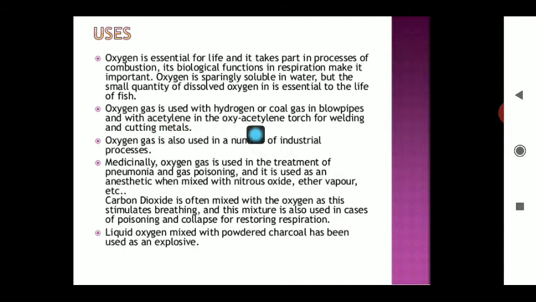Oxygen gas is used with hydrogen in blowpipes, and with acetylene in the oxyacetylene torch for welding and cutting metals. तो हार्ड मेटल्स को कट करने के लिए जो हम ग्लो या फ्लेम को इग्नाइट करते हैं, उसमें भी O2 और H2 की रिएक्शंस कराई जाती है, and this reaction has a very very high calorific value and is able to cut the coinage metals.